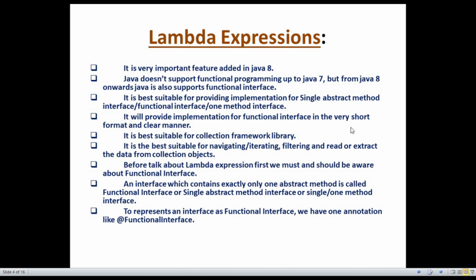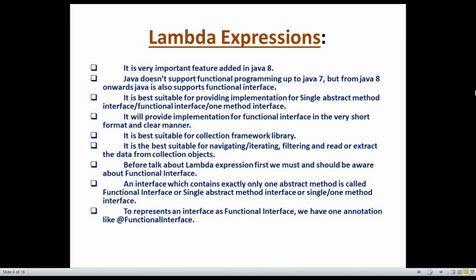Java 8 features introduction. It was introduced in March 18, 2014. In this version, Java added a lot of features. Nowadays, every interviewer asks the question, Java 8 features? In this version, Java added a lot of new features.